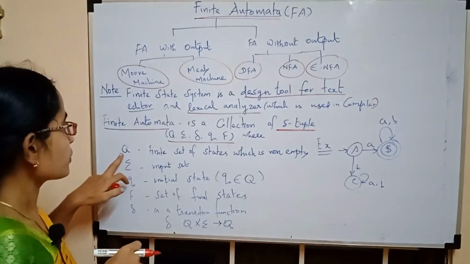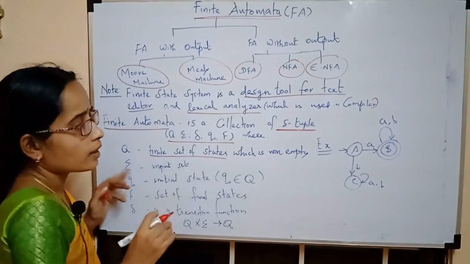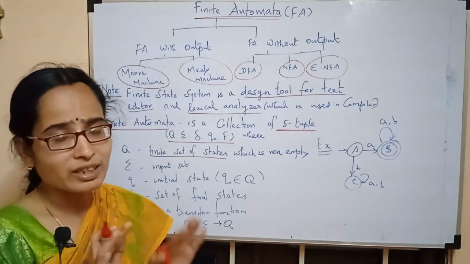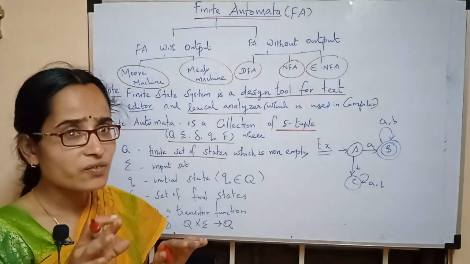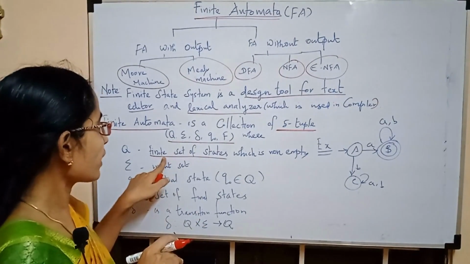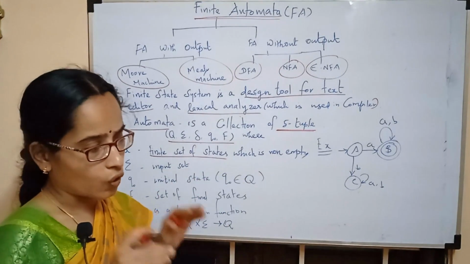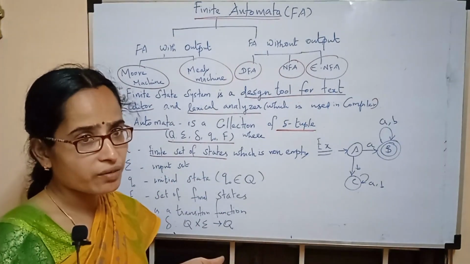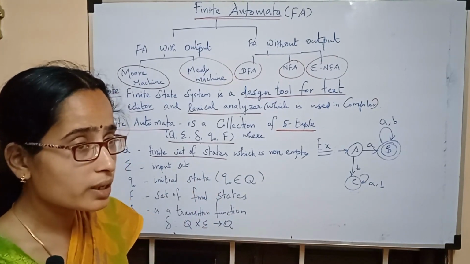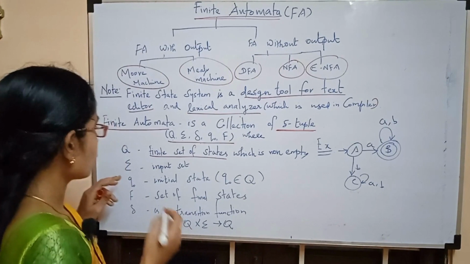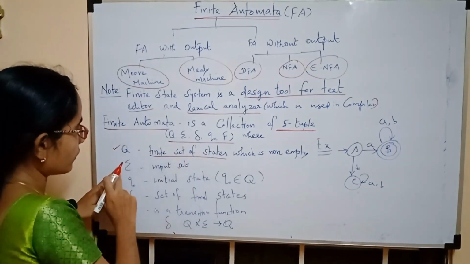The first one is capital Q. Capital Q denotes a finite set of states. The machine's mathematical notation will have a set of states. These states are a finite number, so note down that it is a finite, non-empty set of states. Whenever you define a finite automata, there should be some states, and that should not be the empty set. So Q is the finite set of states.